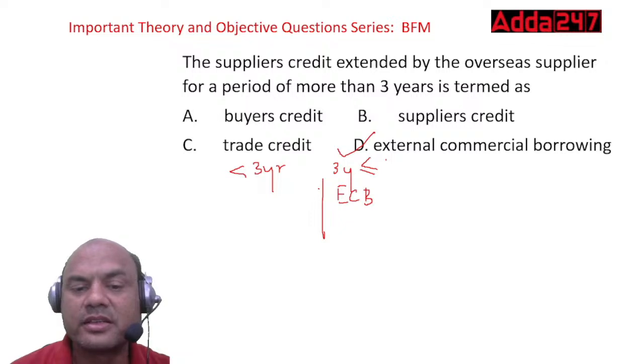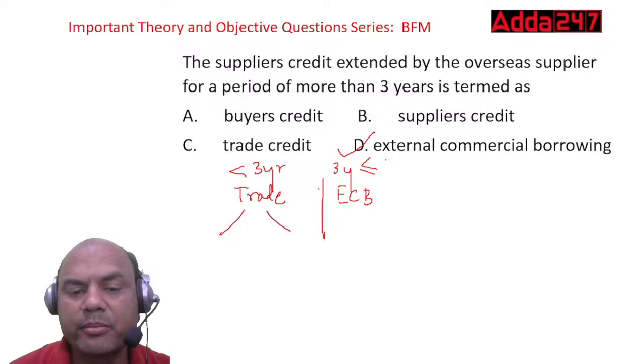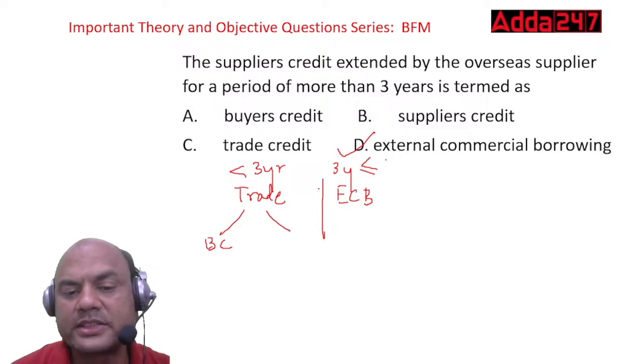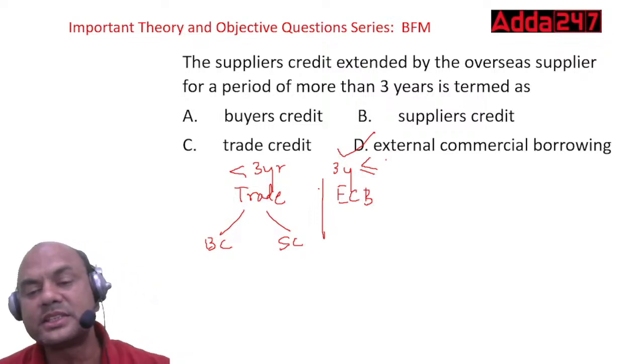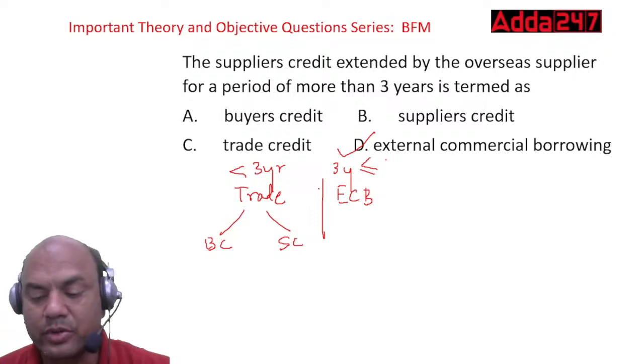And this is trade credit, trade. Now this trade credit is of two types, buyer's credit and supplier's credit. Okay, this is a basic classification between all these. So the answer over here is D, ECB, external commercial borrowing. Okay.